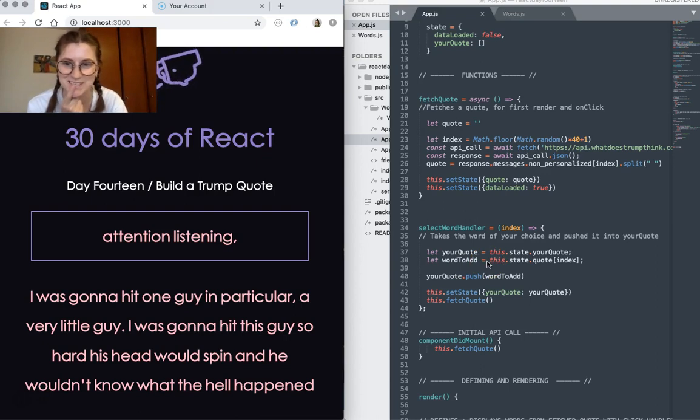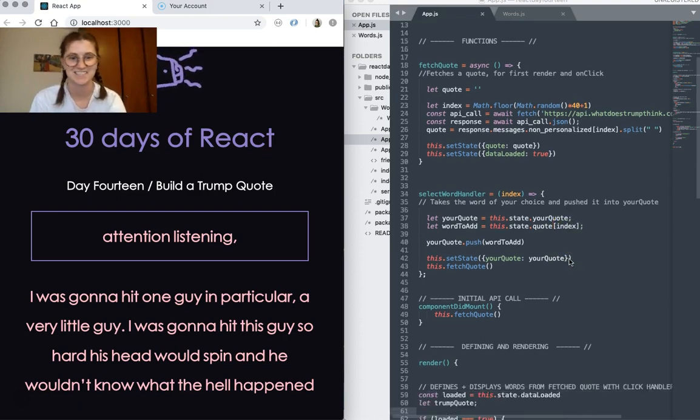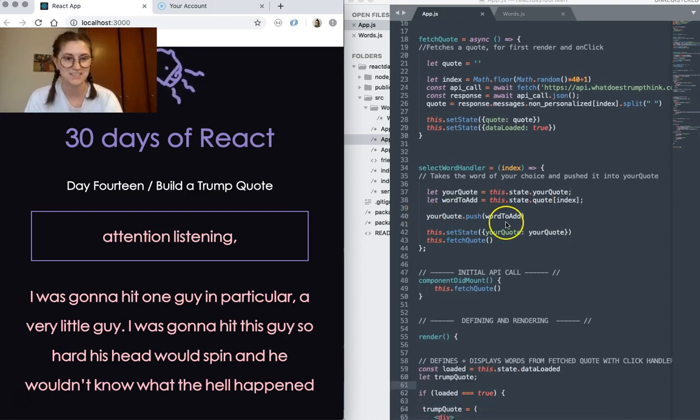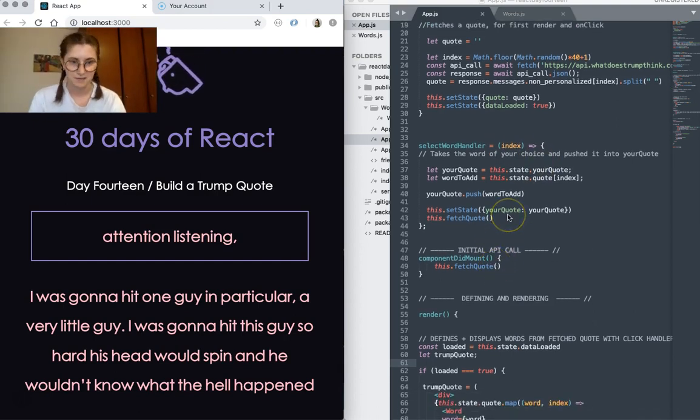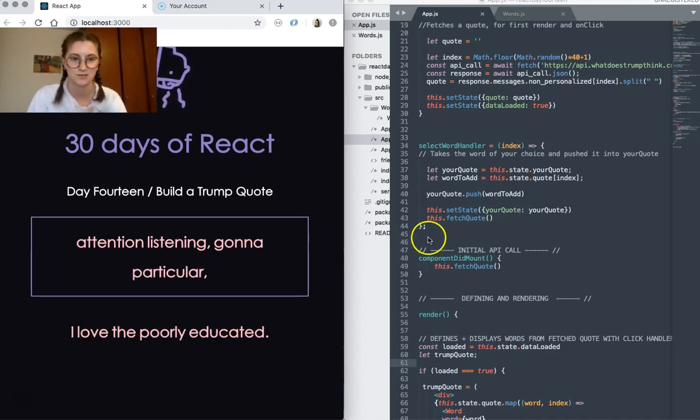what's going on here? Excuse me a second. Of course, which picks up the word that you're clicking based on the index. It then pushes that new word into your quote, so it'll be toting up all of those words you've chosen and putting them together. And then it sets the state of your quote to your quote again. So if you've added that new word in, it's going to update your quote, so each time I'm doing it, it's updating and adding that extra word in.